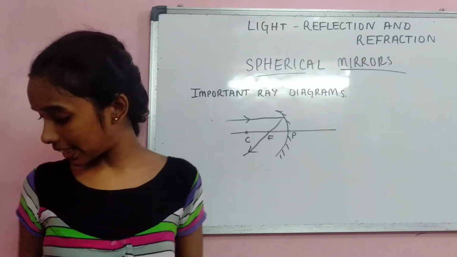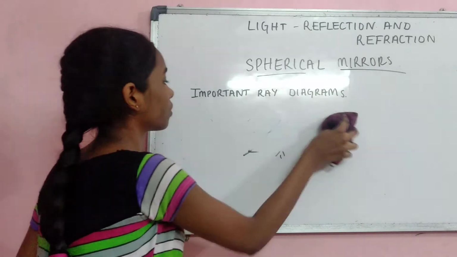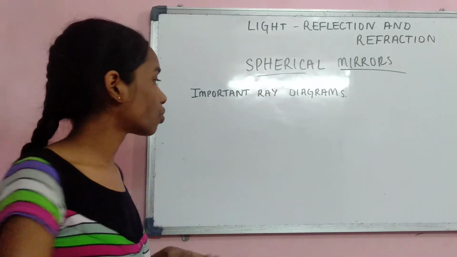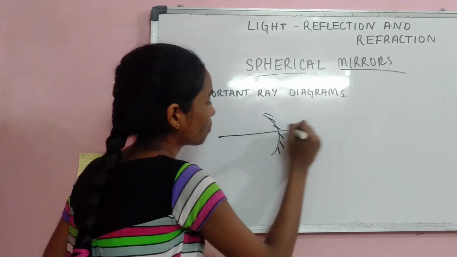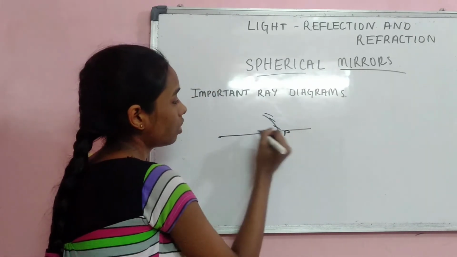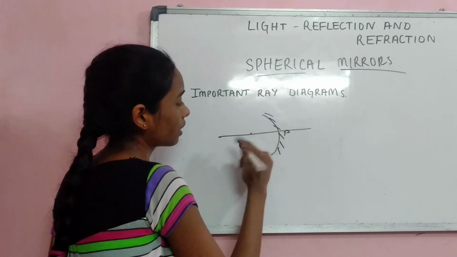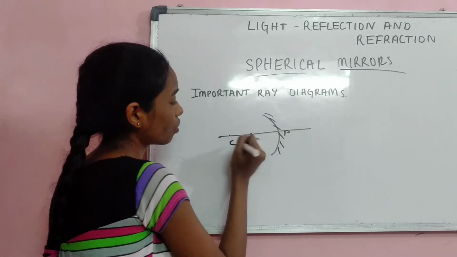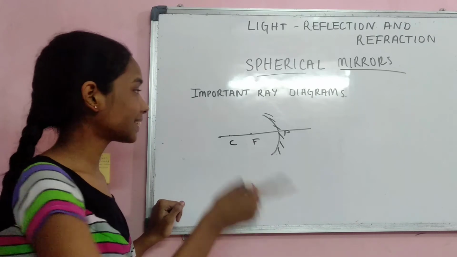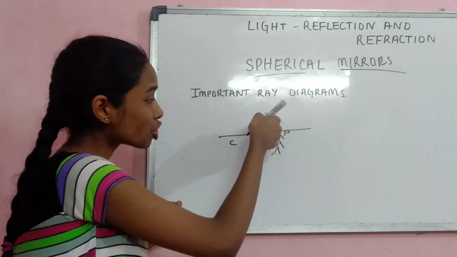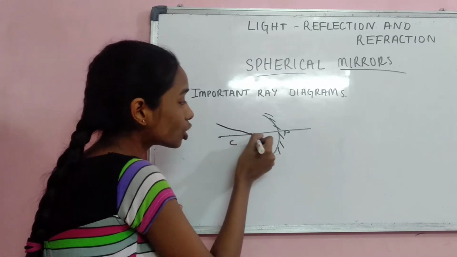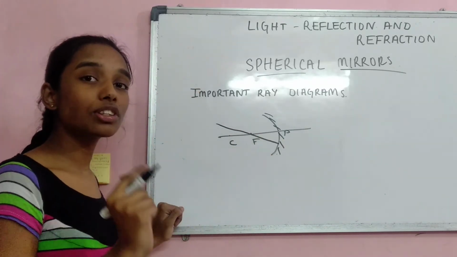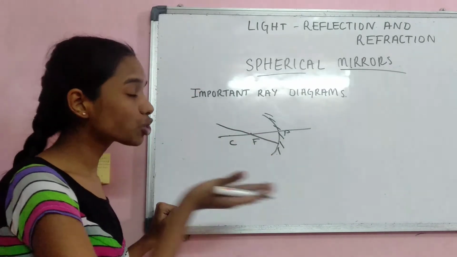The second one is, I need to draw again. So this is a concave mirror again. You have the principal axis, pole, focus, and center of curvature. The first thing says when a ray is parallel, it should pass through the focus. Now vice versa. When a ray passes through the focus, how should the reflected ray move?